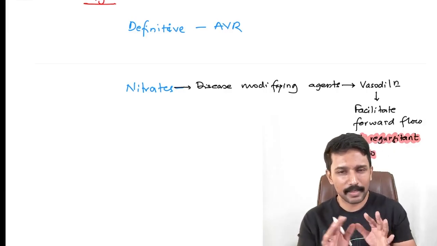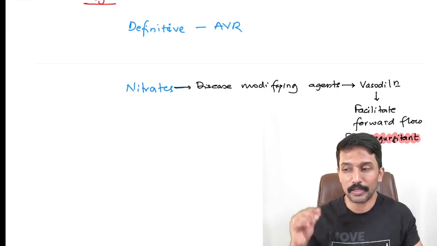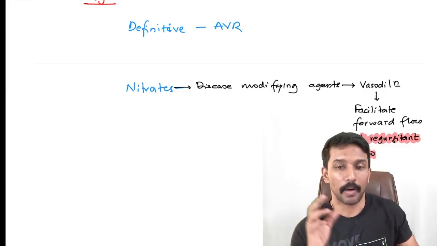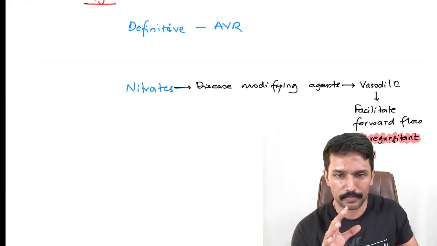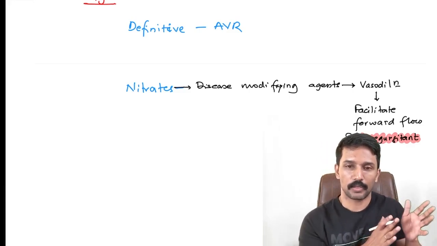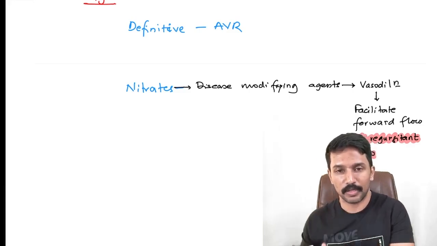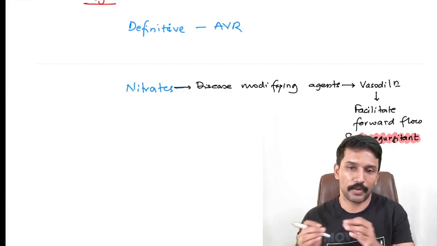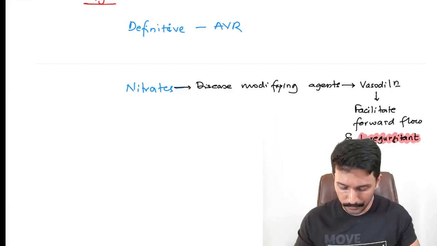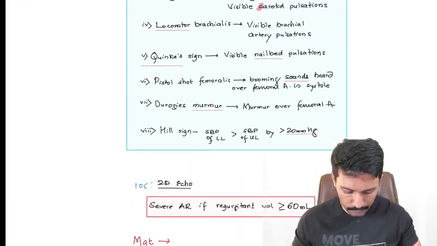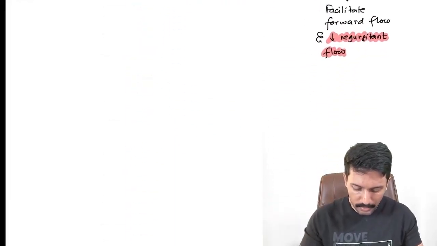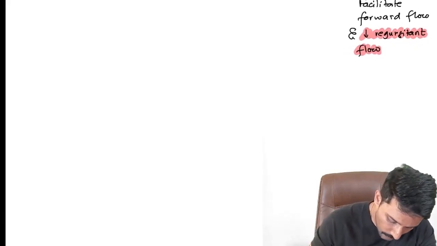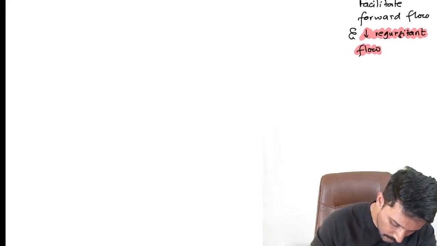Now I'm leaving behind an extra part for you to spend half an hour, because I want you to spend half an hour every month till your exam on this particular part, which is the markers of severity of valvular heart disease. When you say aortic stenosis as severe, when you say aortic regurgitation as severe, when you say mitral stenosis as severe, and when you say mitral regurgitation as severe. Okay, so please go through that from the workbook. Now, after the aortic regurgitation, let us talk about mitral stenosis and mitral regurgitation.